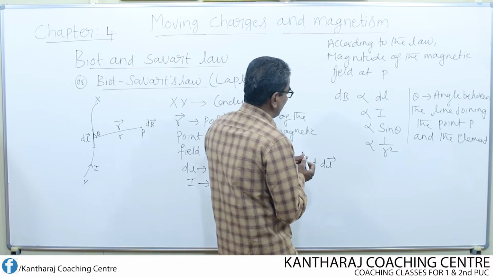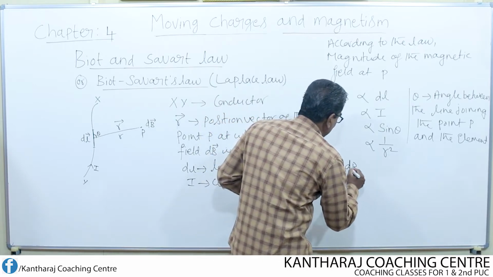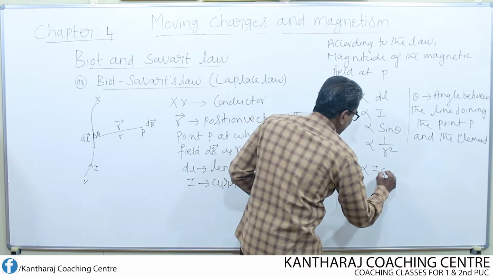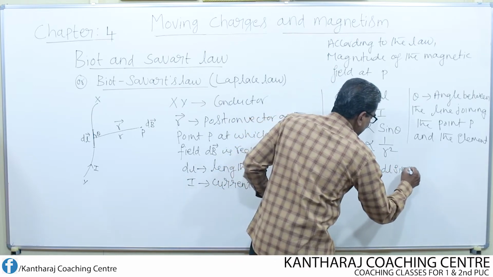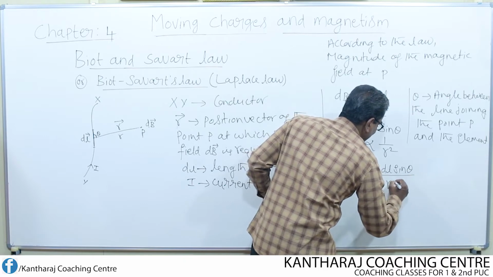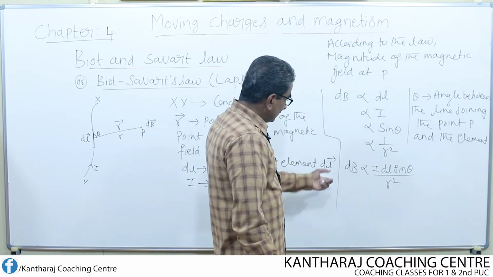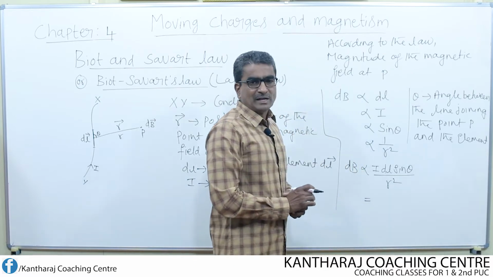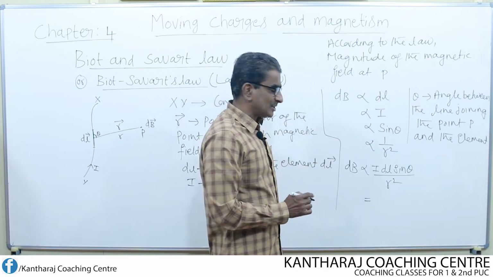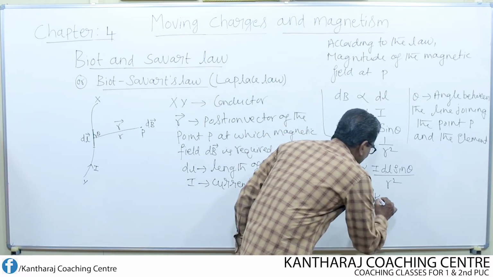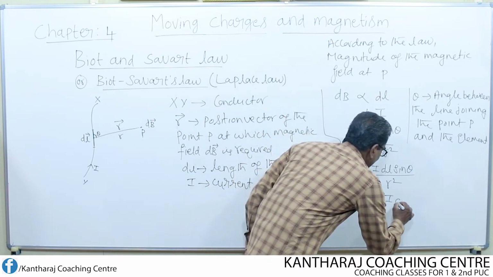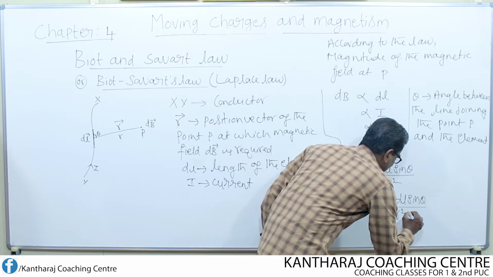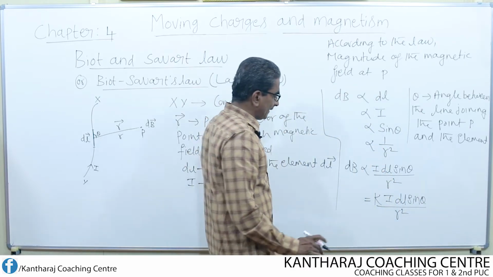Suppose I combine all, then what do I get? I get dB directly proportional to I into dl into sin theta divided by r square. Let us bring this to mathematical form. To do that, I introduce one constant, k. So dB equals k into I into dl into sin theta divided by r square. This is the constant.